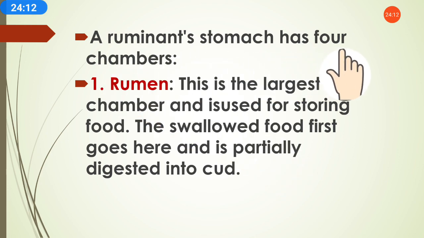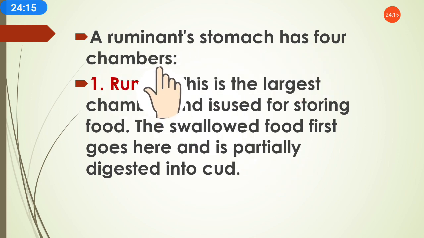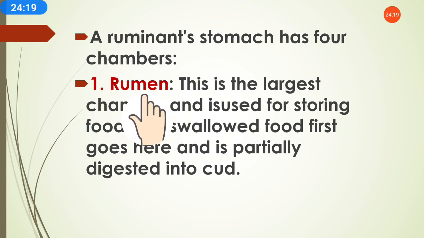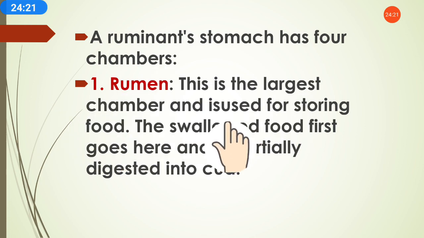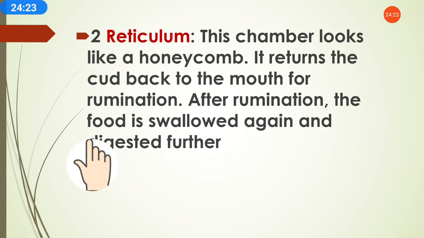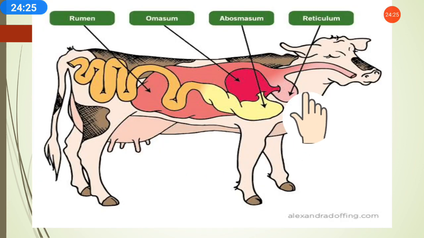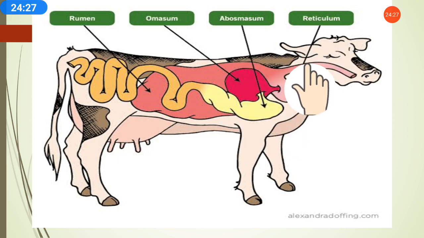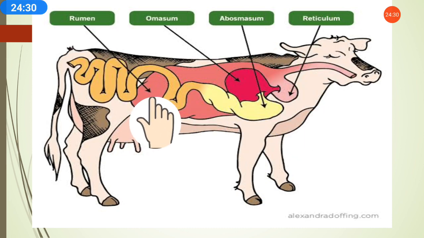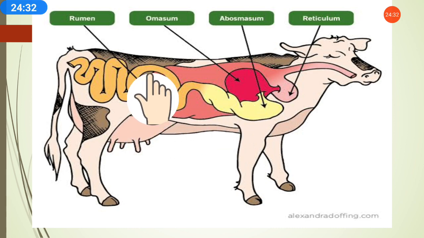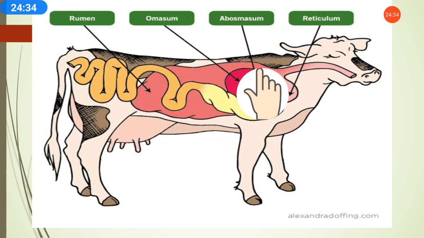A ruminant's stomach has 4 chambers. Means a ruminant animal has 4 chambers in the stomach. First is the rumen. This is the largest chamber and is used for storing food. Rumen stores the food in the body of the ruminant, and as we can see, this red part is the rumen.